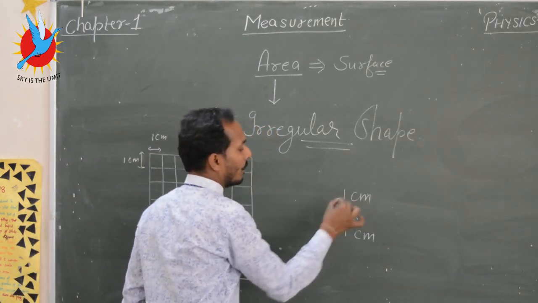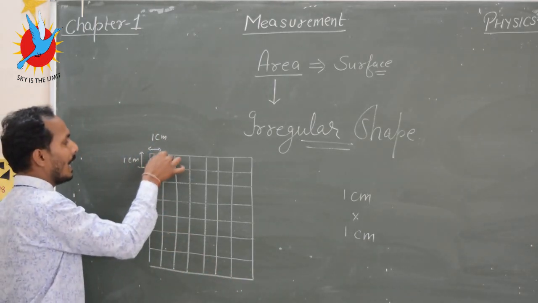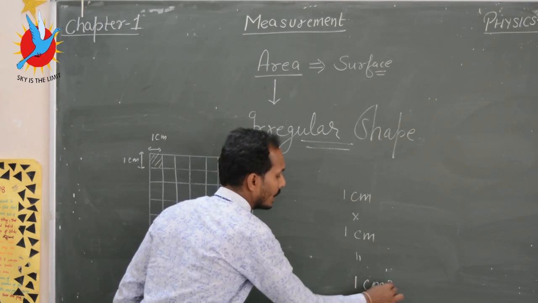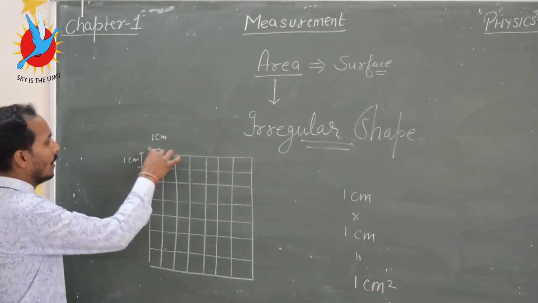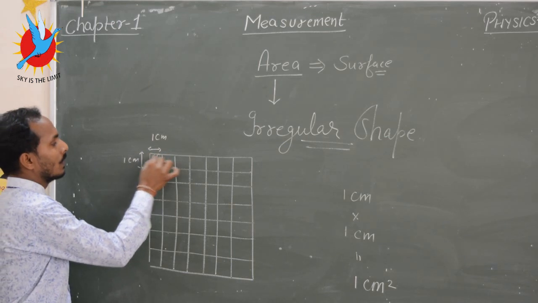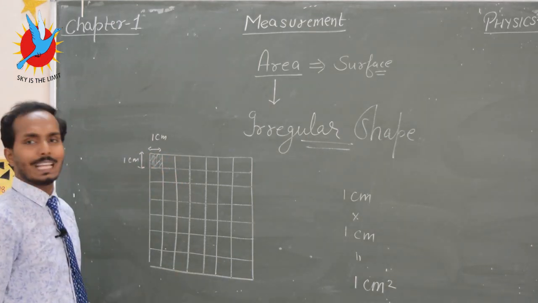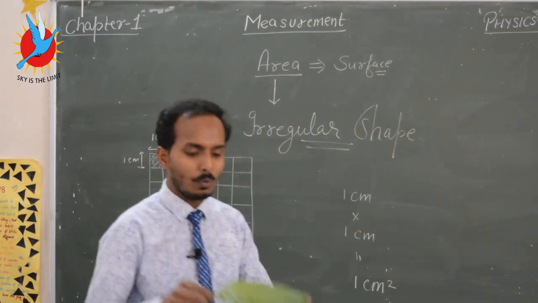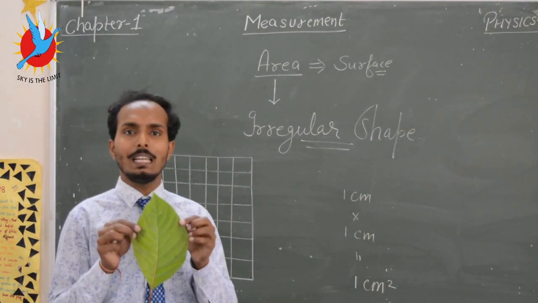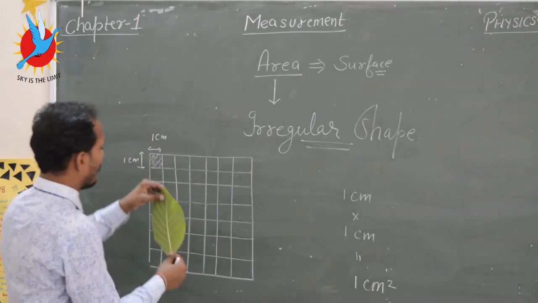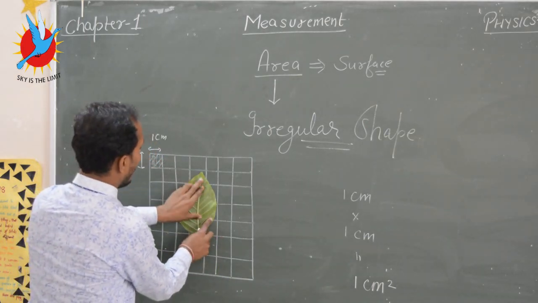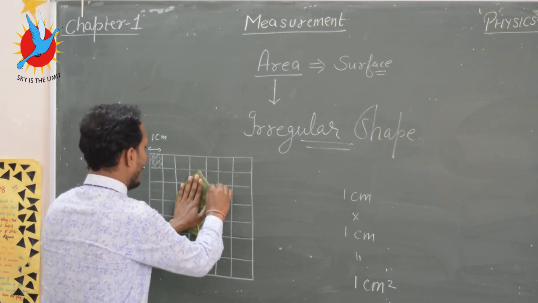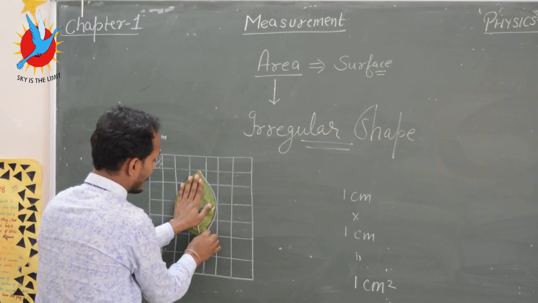So the area of one box is equal to 1 centimeter square. Now I want to calculate the area of this irregular shaped body. Then I place it over the graph and draw the outer lining like this.